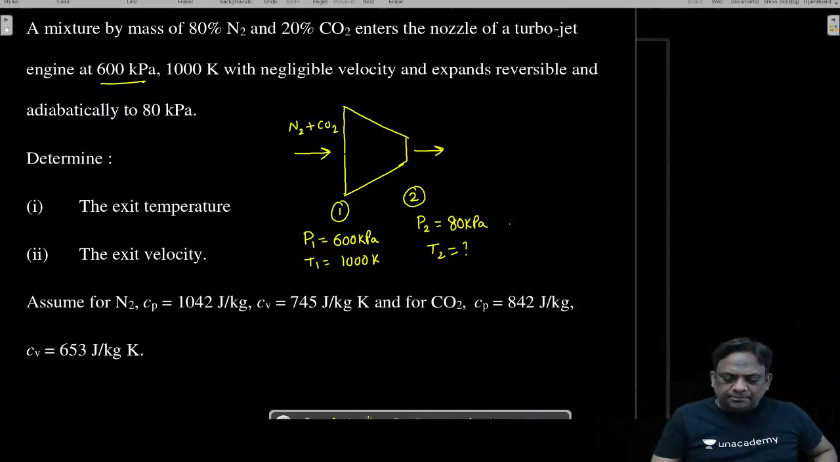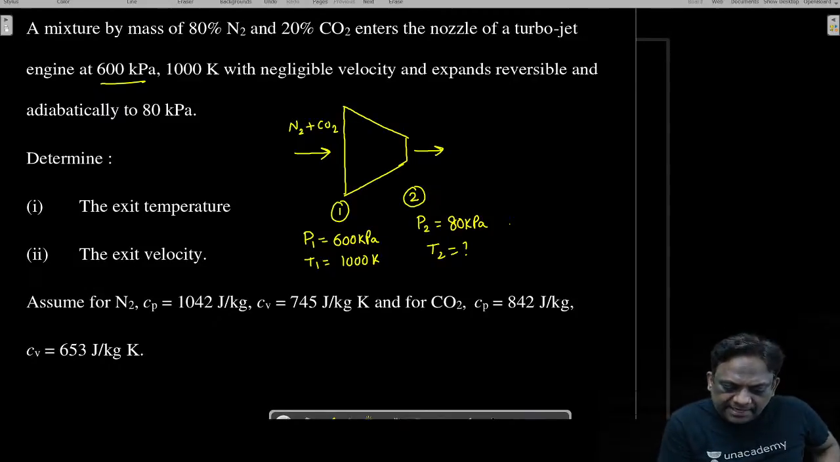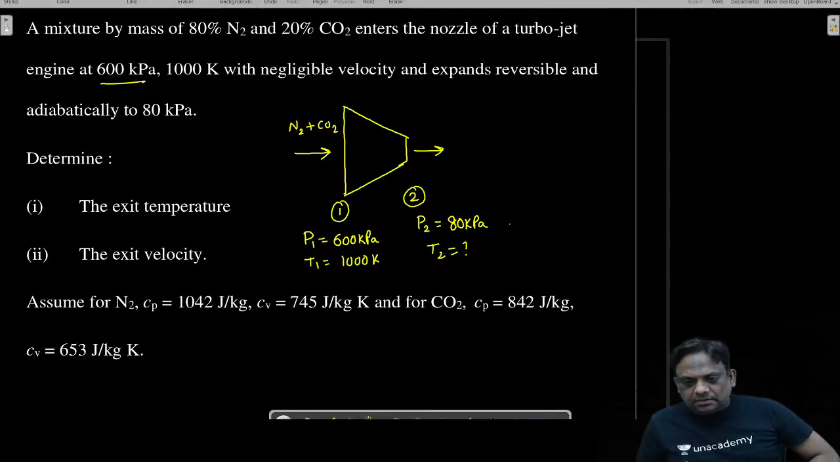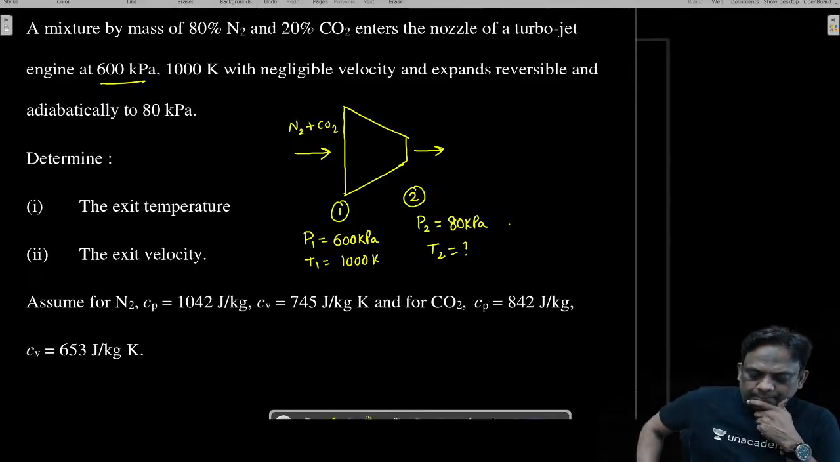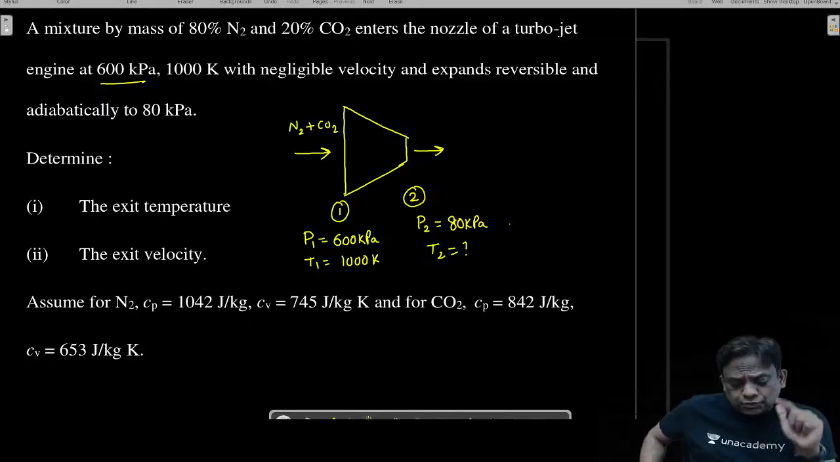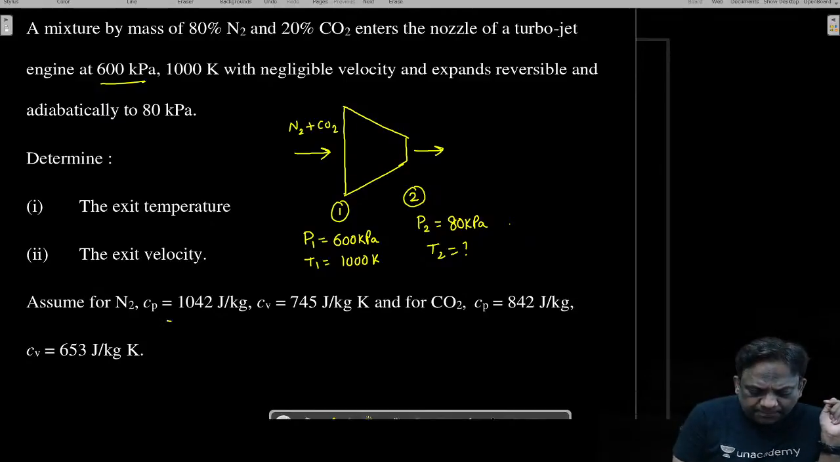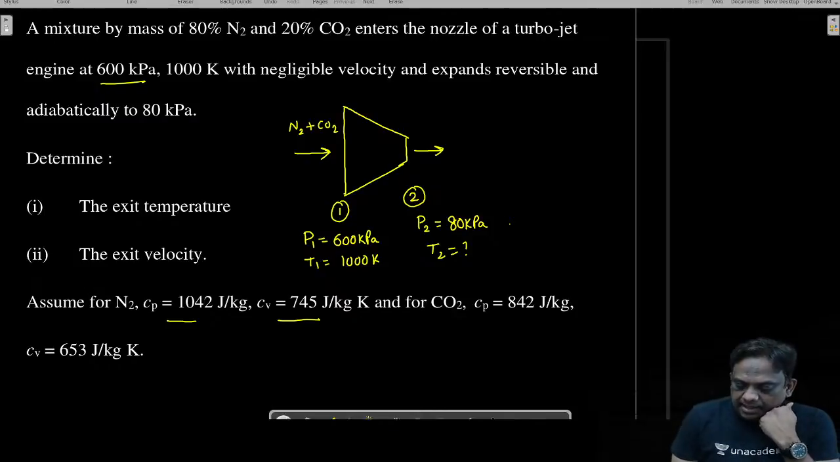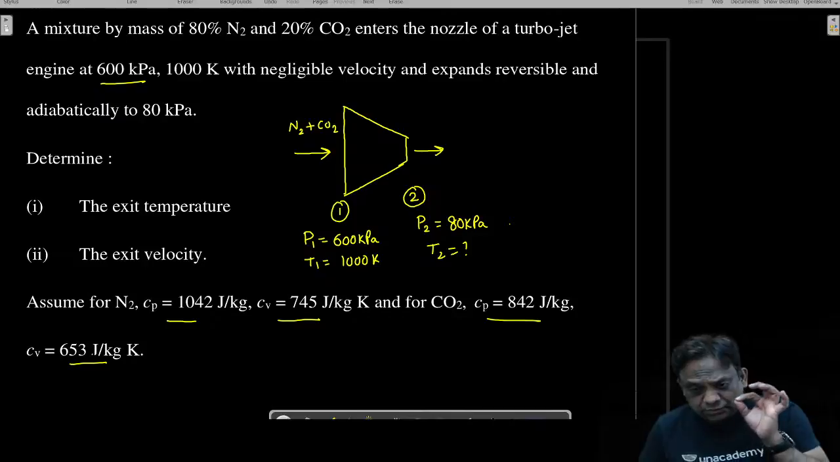Look at it. Now observe here. The air is entering and the air is leaving. Okay, no problem at all. Now, please note down that the Cp value of nitrogen and carbon dioxide is given, Cp and Cv, and Cp and Cv for oxygen is also given.